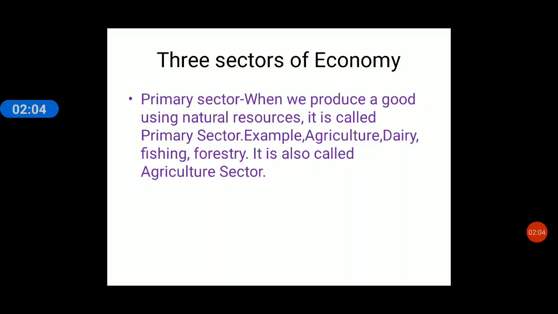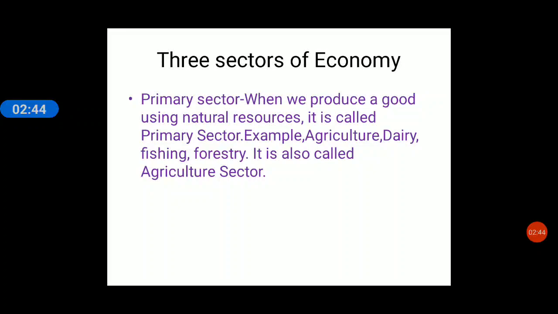Now, as I have already given examples, the sectors are divided into 3 groups. All the people who work, they may be farmers or doctors or engineers or astronauts or anyone you talk about, people who are working in the factories or in IT departments, are divided into 3 sectors. So the first sector is the primary sector. When we produce a good using natural resources, it is called the primary sector.